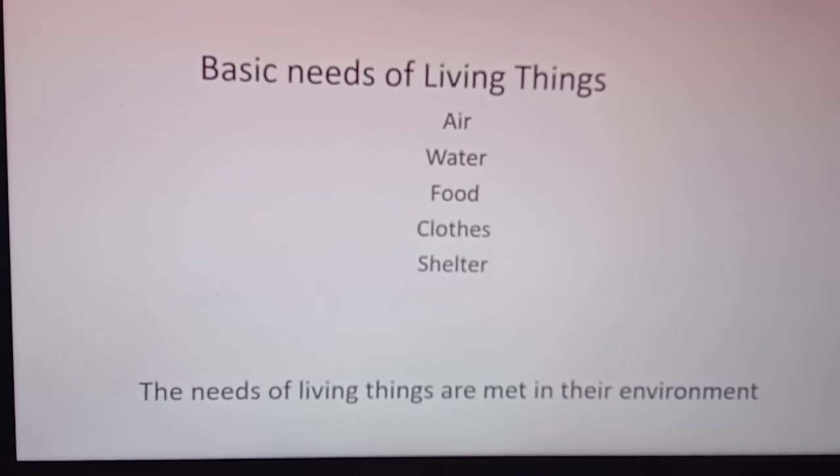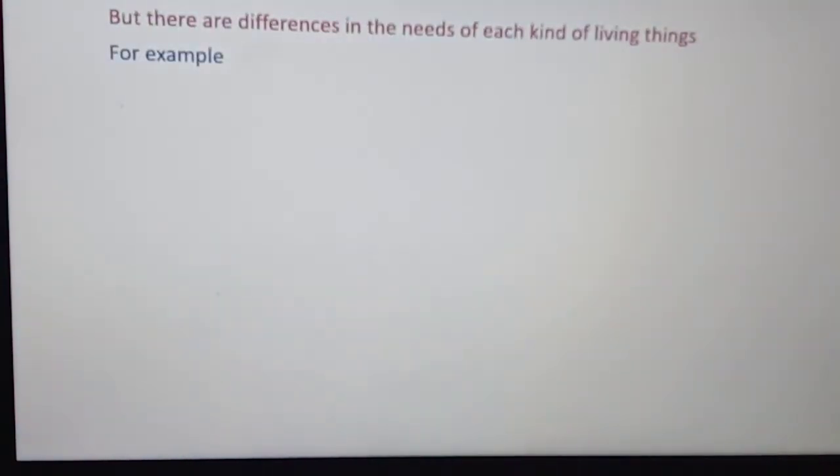Environment means surroundings. From their surroundings, all their needs are met. But there are differences in the needs of each kind of living thing. For example,